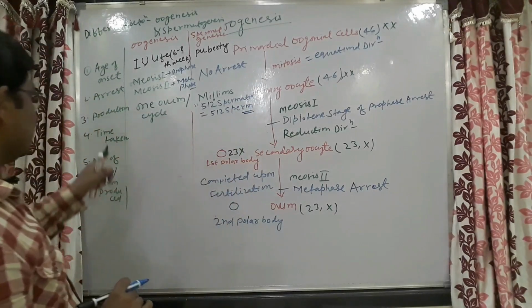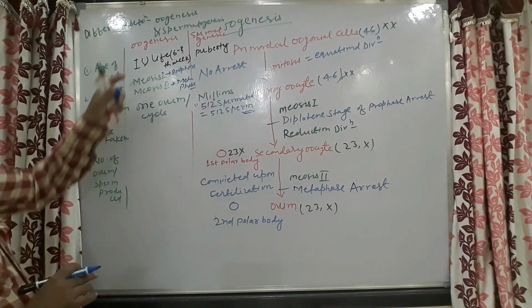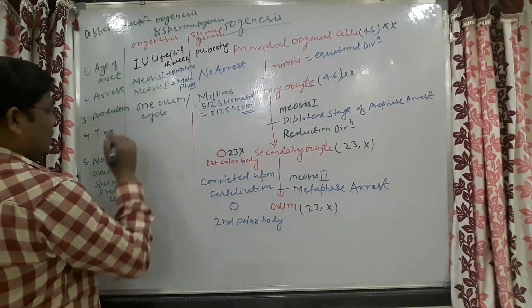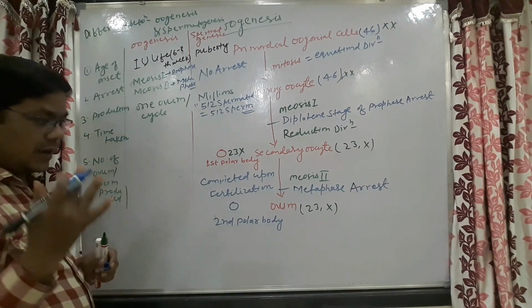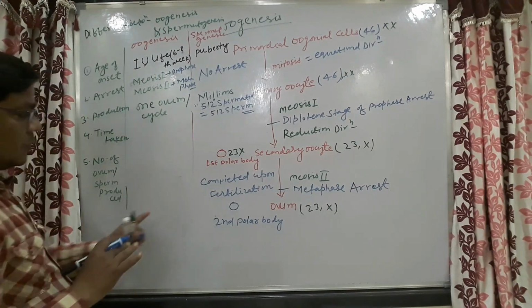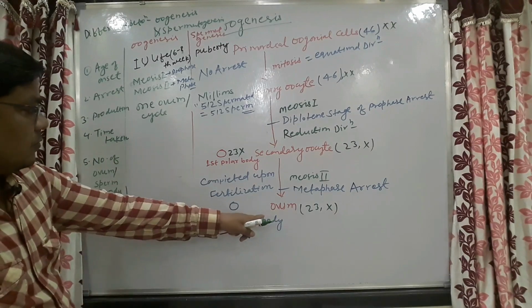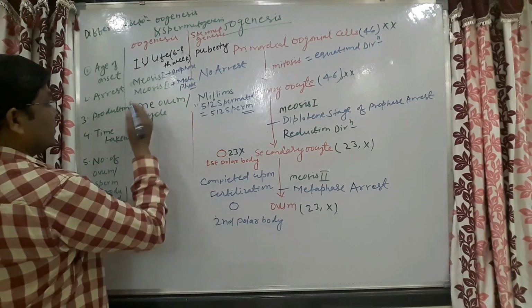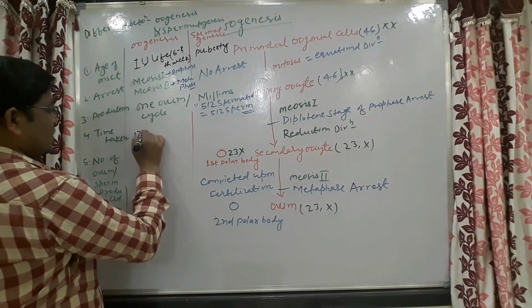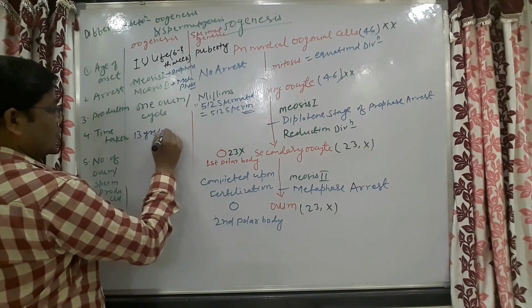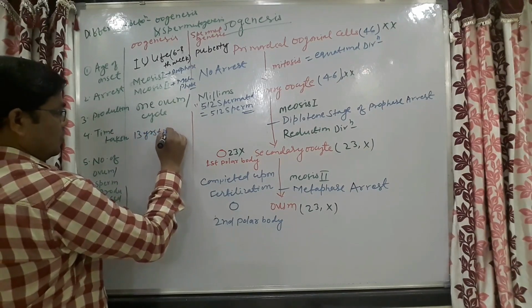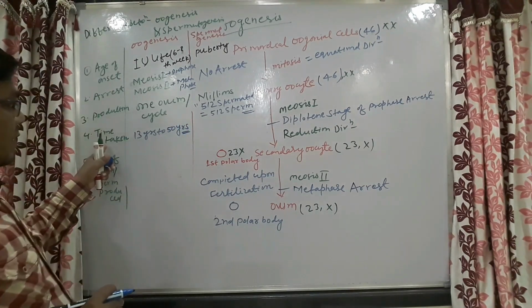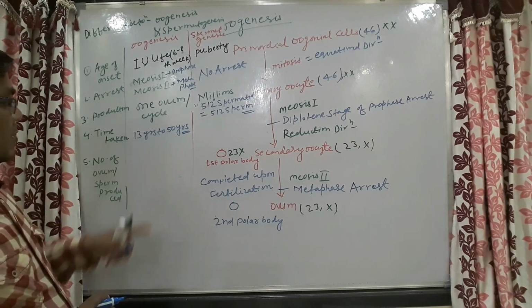This is also a difference: the time taken. Oogenesis, for the formation of ovum, takes 13 years up to menopause, that means it may take 13 years to 50 years.